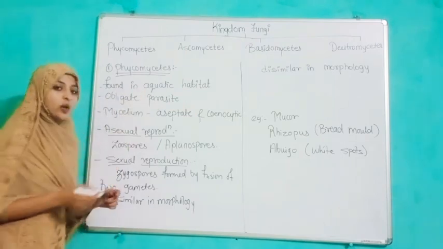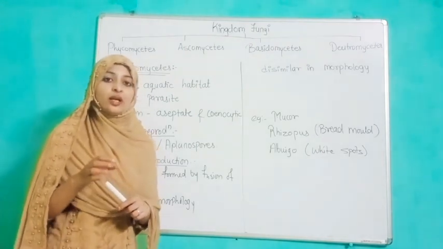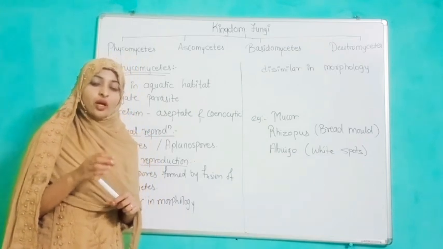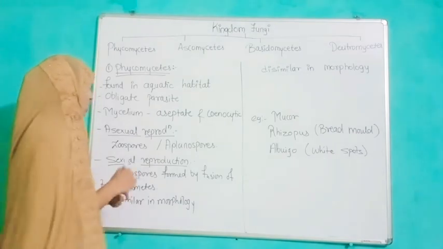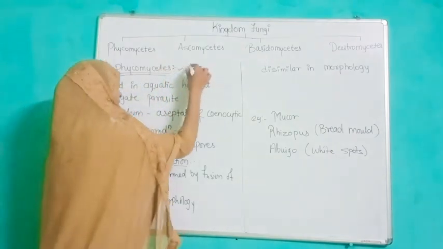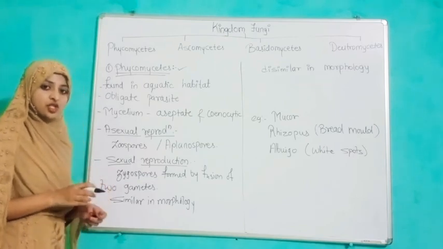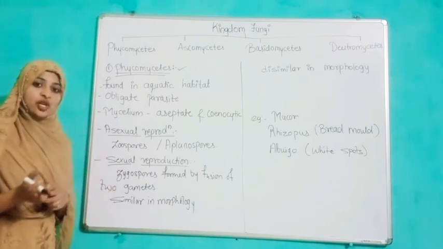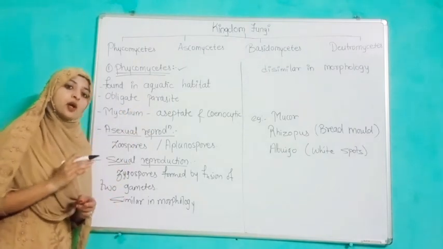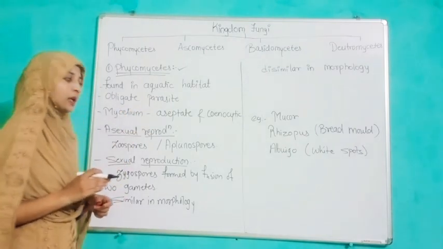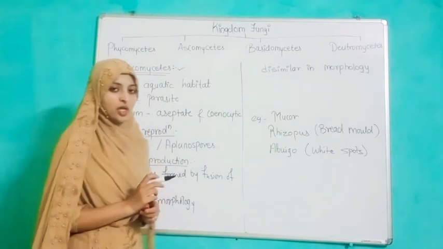Phycomycetes are found in aquatic habitats, meaning we can see them on dead and decaying wood, or in marshy places. This type of fungus is observed in marshy regions or damp shaded regions. They may also be called obligate parasites. The mycelium is aseptate and coenocytic.